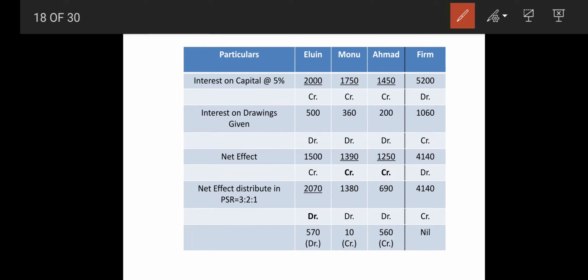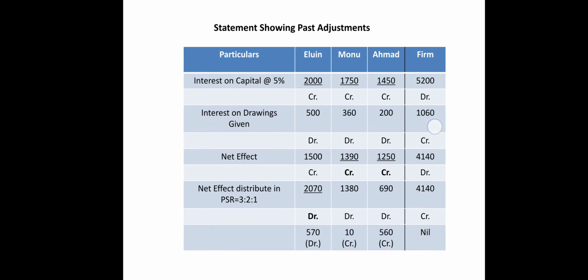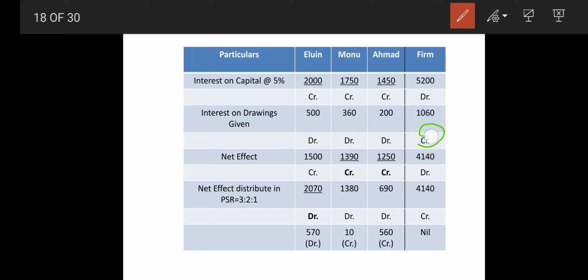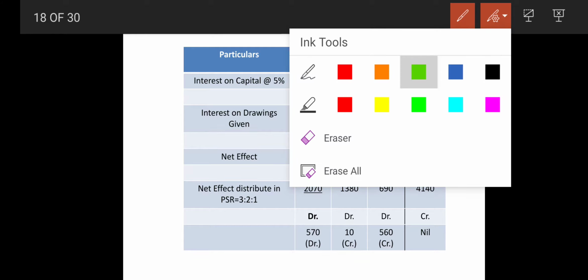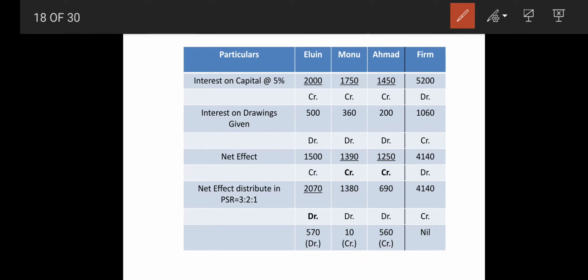Now interest on drawings is directly given in the sum. In the firm it will be credit, while in the partners' capital it will be debit, debit and debit. They have given it as a ready reckoner, so we directly transfer that. Now we find the differences: 2000 minus 500 is 1500, then 1390 and 1250. So ultimately 4140.